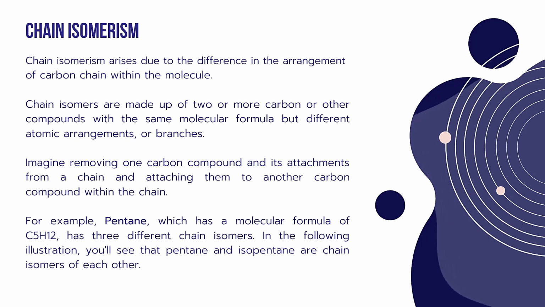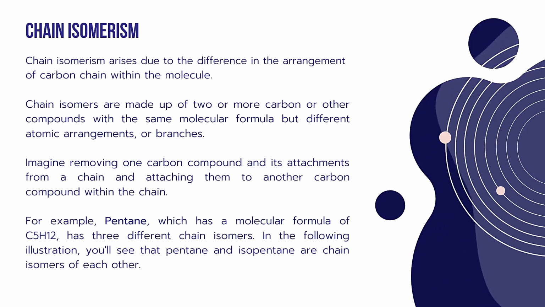Among these structural isomers, the first type is called chain isomerism. Chain isomerism arises due to the difference in the arrangement of the carbon chain within the molecule. Chain isomers are made up of two or more carbon compounds with the same molecular formula but different atomic arrangements or branches.